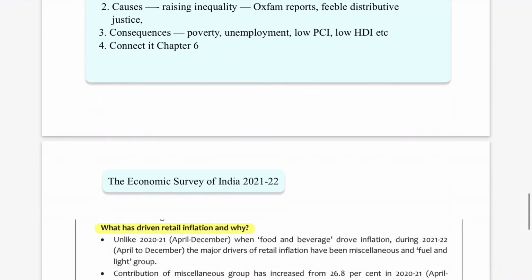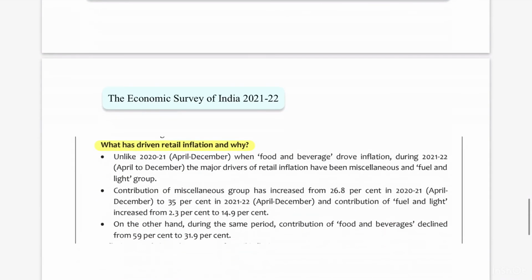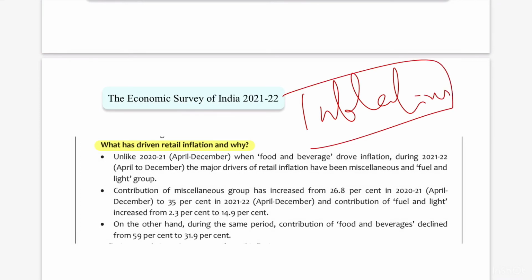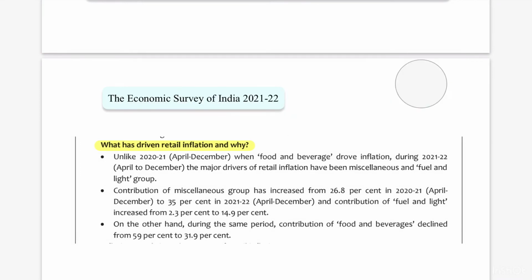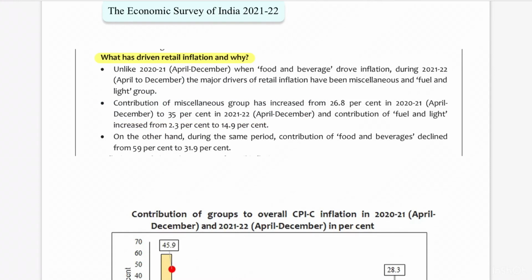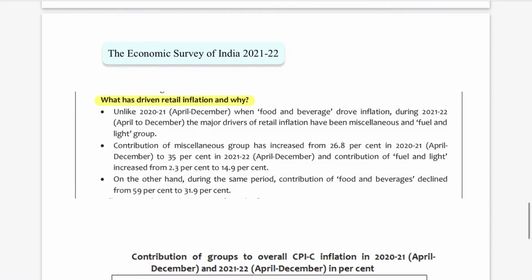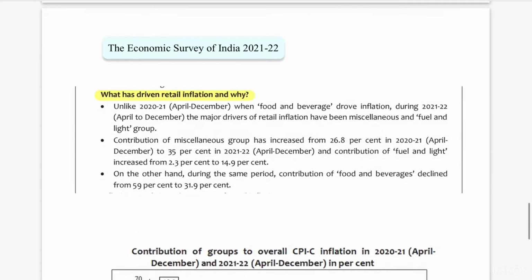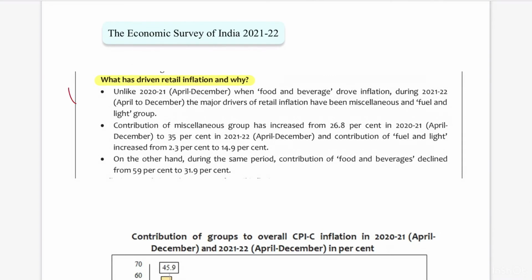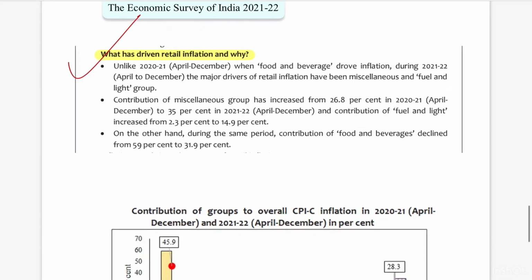And as I told you, how to connect it to the Economic Survey: if you observe, as far as inflation is concerned, I'm just giving an example. This year's Economic Survey has broadly discussed inflation, what are the aspects that are driving retail inflation, and what is the reason for that.